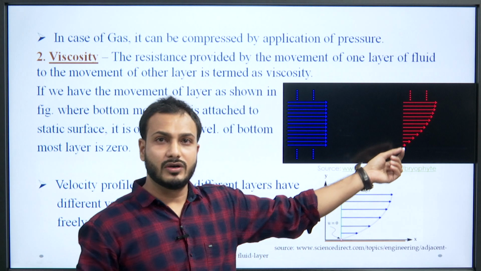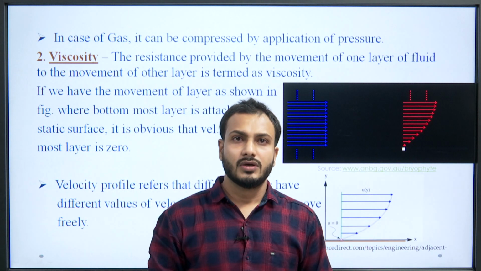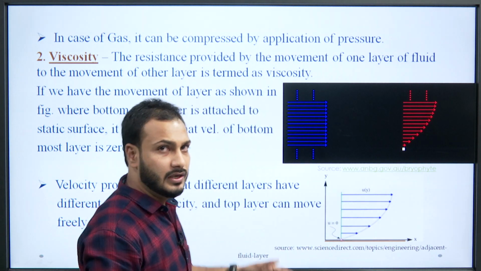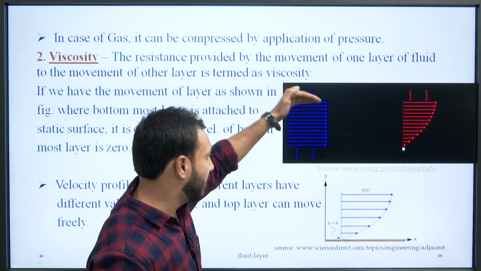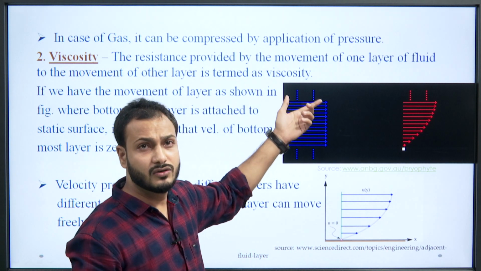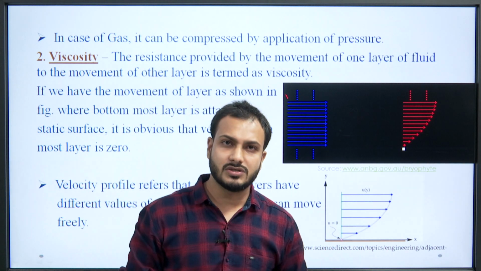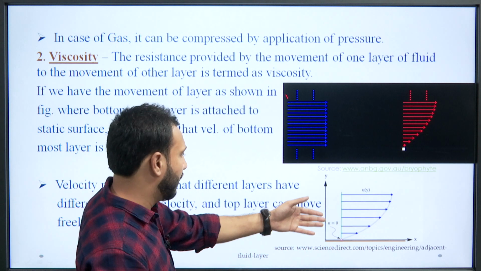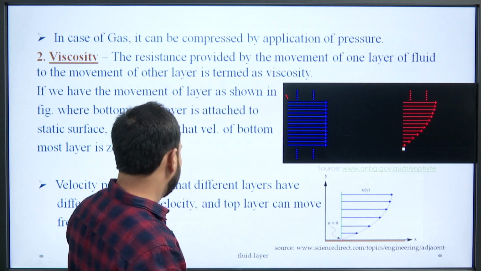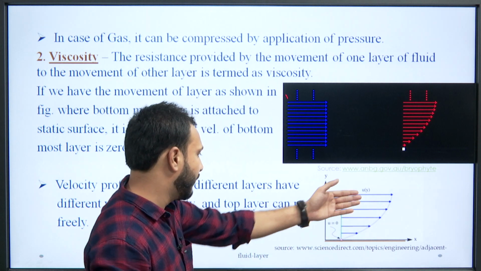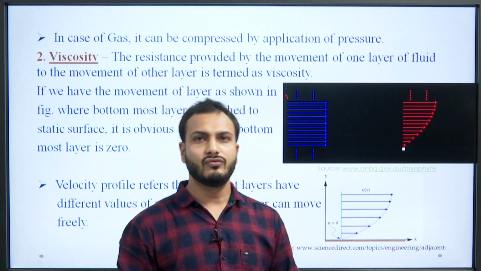The bottom layer's velocity is 0, and the layer at the topmost is having the maximum velocity. So, if we draw the velocity profile, then we can observe that the different layers have different velocity and top layers can move freely.